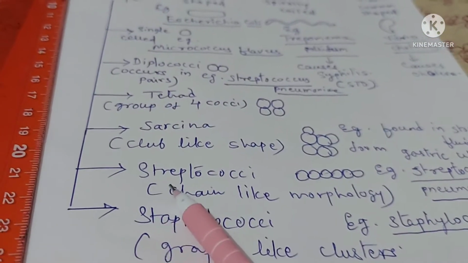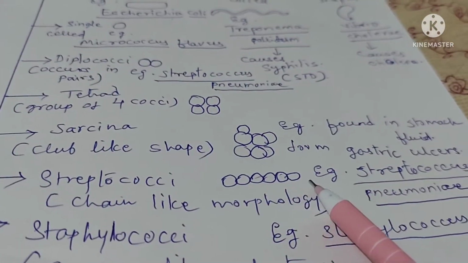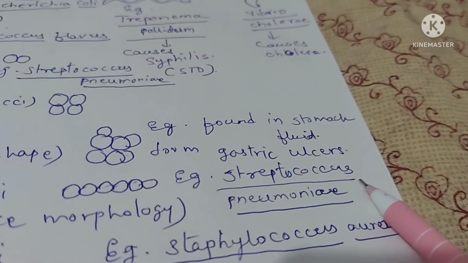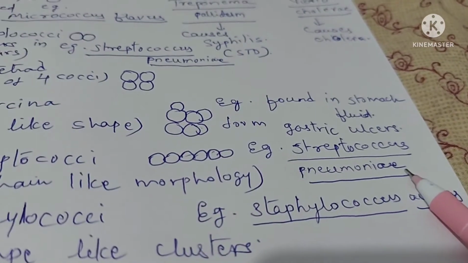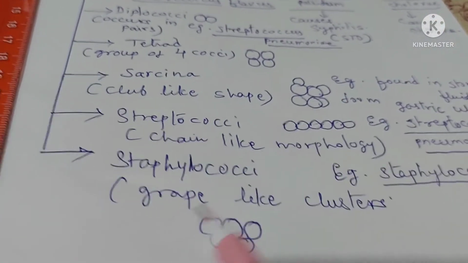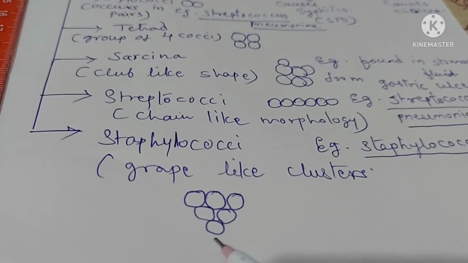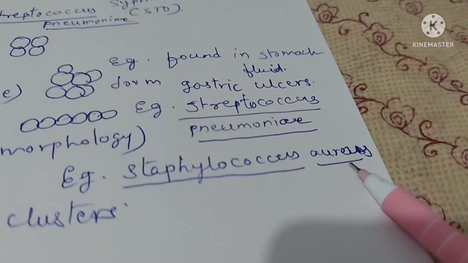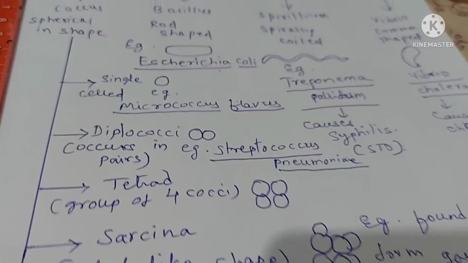Now the next type is Streptococci. Again this is shown in our textbook, with this chain shape. They are present in a chain like morphology. Example, Streptococcus pneumoniae, which produces pneumonia in human beings. Now the last type is Staphylococcus. They form grape like clusters, which you can see over here. Again this is shown in our textbook, that is Staphylococcus aureus. These are the examples of all the different types of cocci.